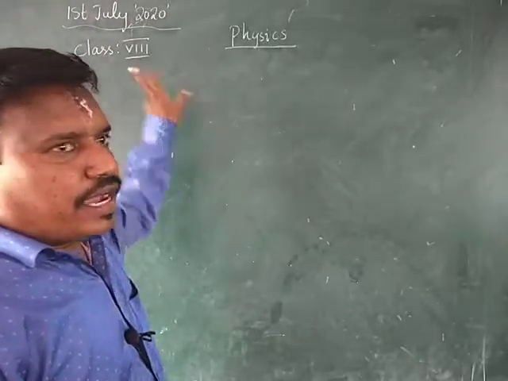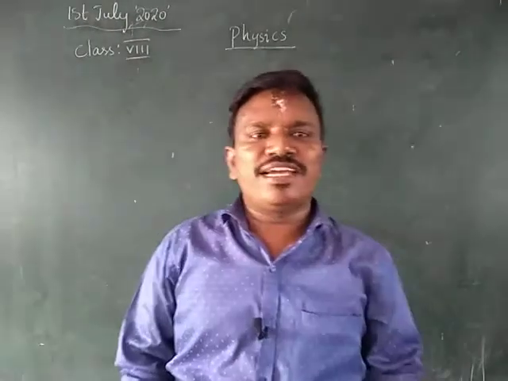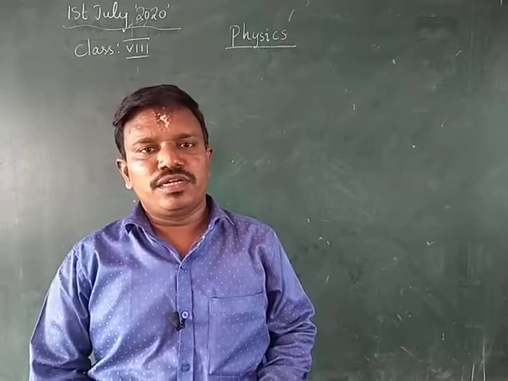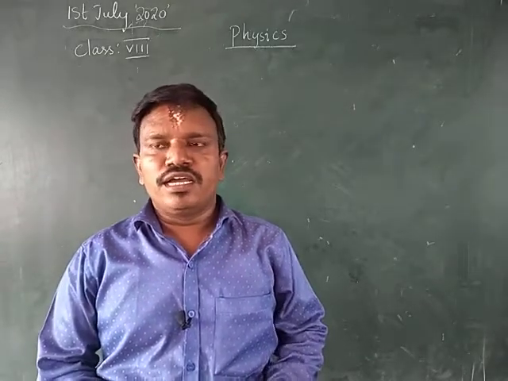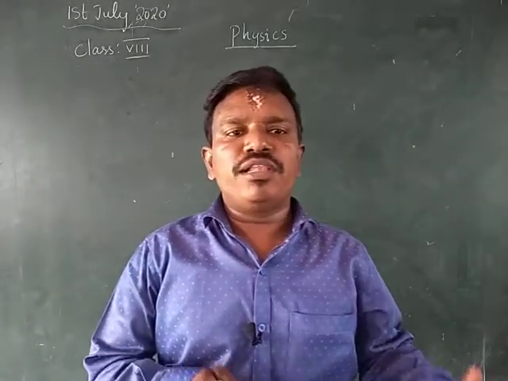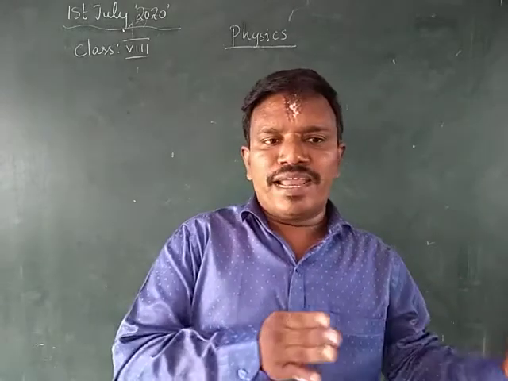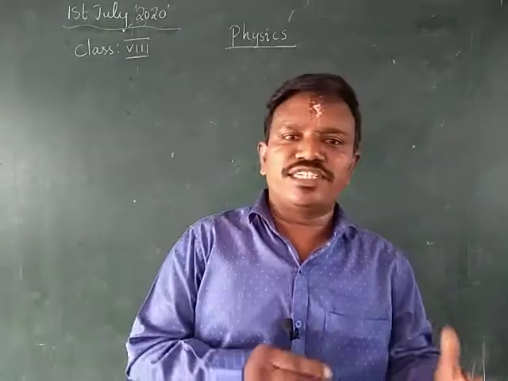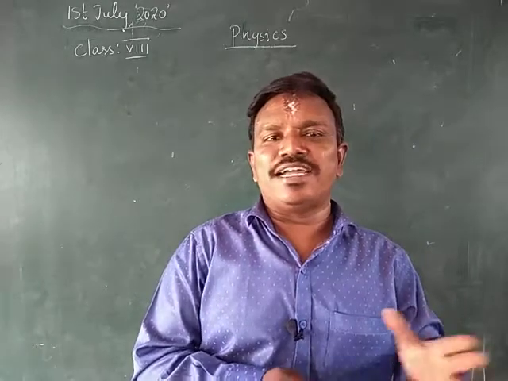Up to 7th class, you are familiar with general science, the science in which all the biology chapters as well as physics chapters and chemistry chapters are included.